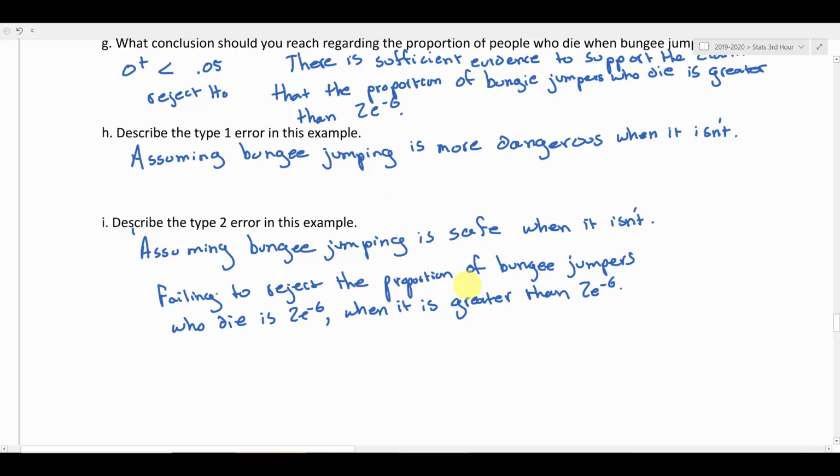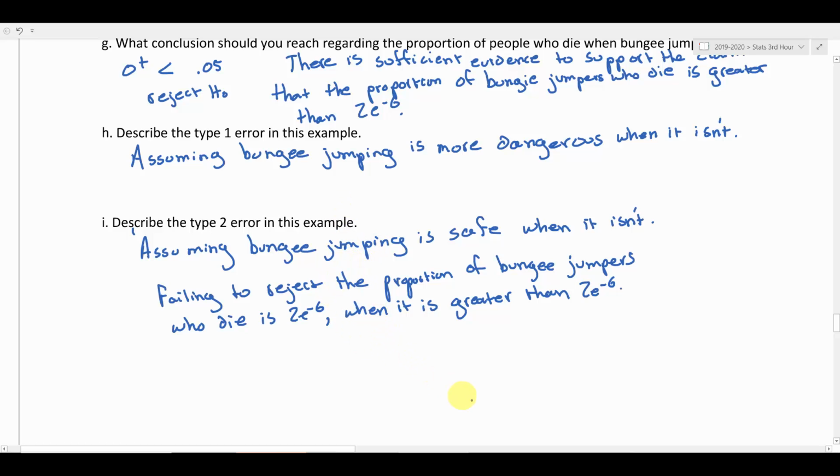This is a much more technical way of describing that type 2 error, and you might be more comfortable doing that because it follows the template of fail to reject or reject, where the other one is much more relaxed. It says the same thing, but it might be a little bit harder for you to word that way if you're struggling with the type 1 and type 2 error definitions. So this is a safer way to do it. The other is more relaxed, but a little bit more risky if you mess up some of the wording. Okay, so just some things to consider.